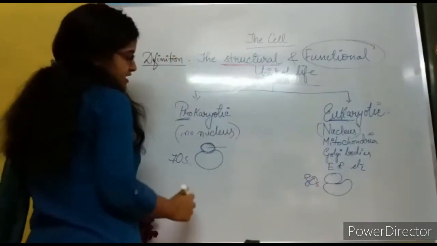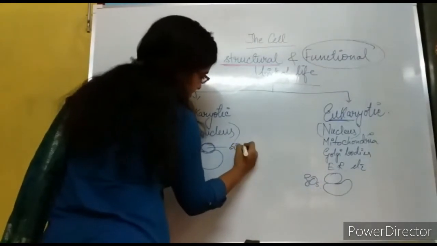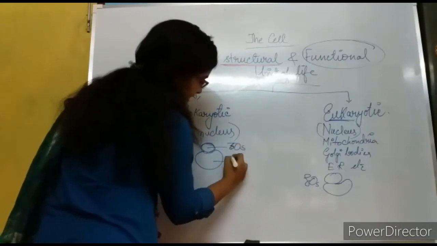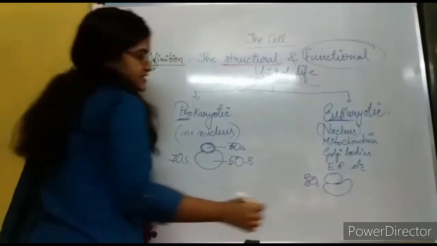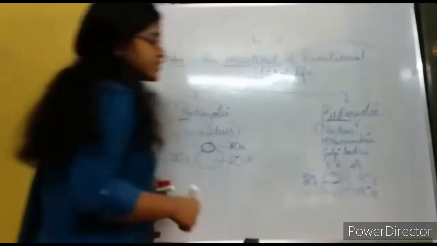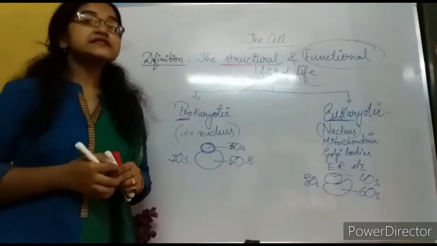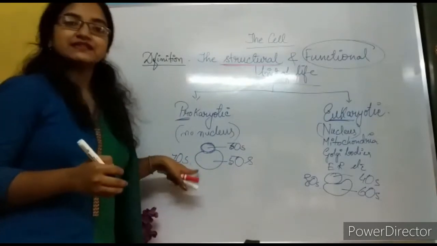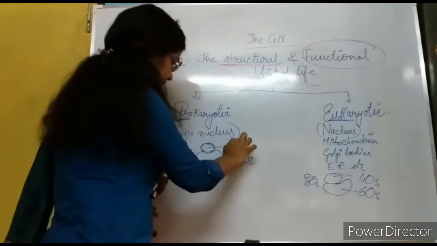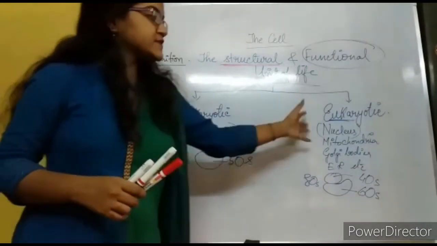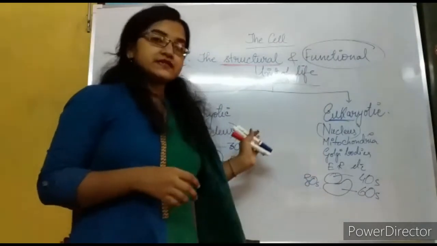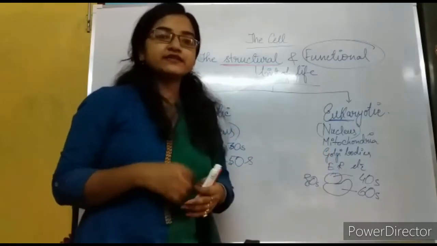In prokaryotes the smaller subunit is 30S and the bigger subunit is 50S. In eukaryotes the smaller subunit is 40S and the bigger subunit is 60S. Here comes the Svedberg unit; S stands for Svedberg unit. So these are small kinds of differences. In the next chapter we will be dealing with prokaryotic and eukaryotic cells in detail.